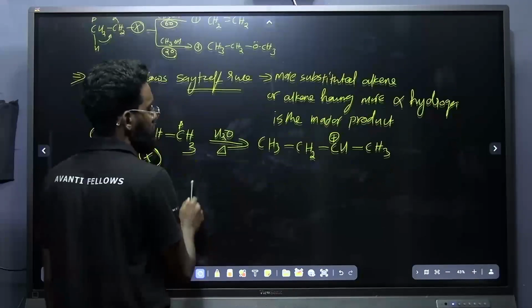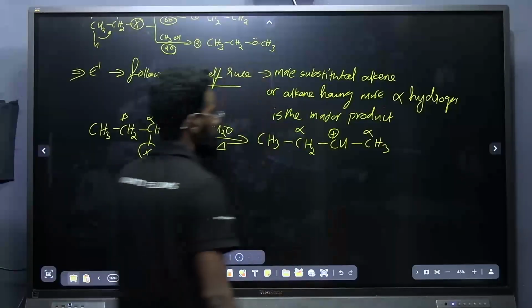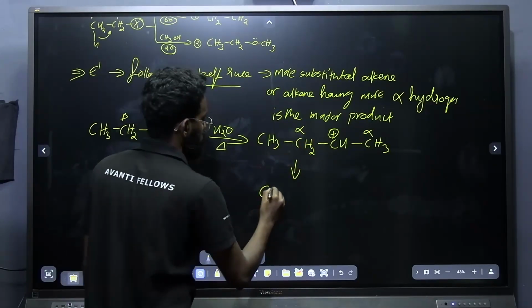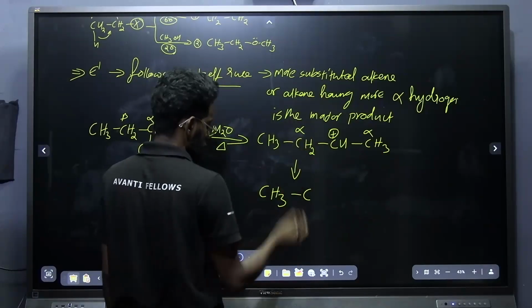There will be beta hydrogen elimination. And how many beta hydrogens are there? There are two types of beta hydrogens. This is one beta hydrogen. This is another beta hydrogen. And elimination of one beta hydrogen will be giving which product? If I am taking, sorry, this is beta, right?